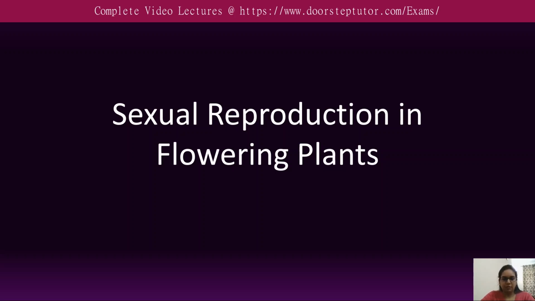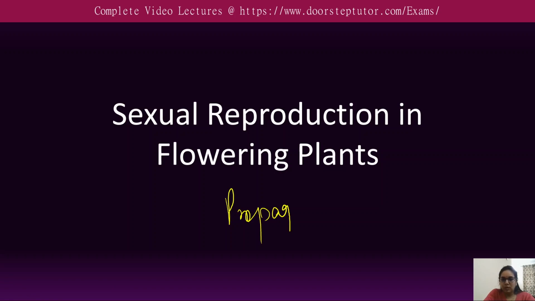Sexual reproduction in the flowering plant. We know that in the flowering plant, the flower is the reproductive part of the plant. Plants basically reproduce sexually as well as asexually. So, the propagules are there.